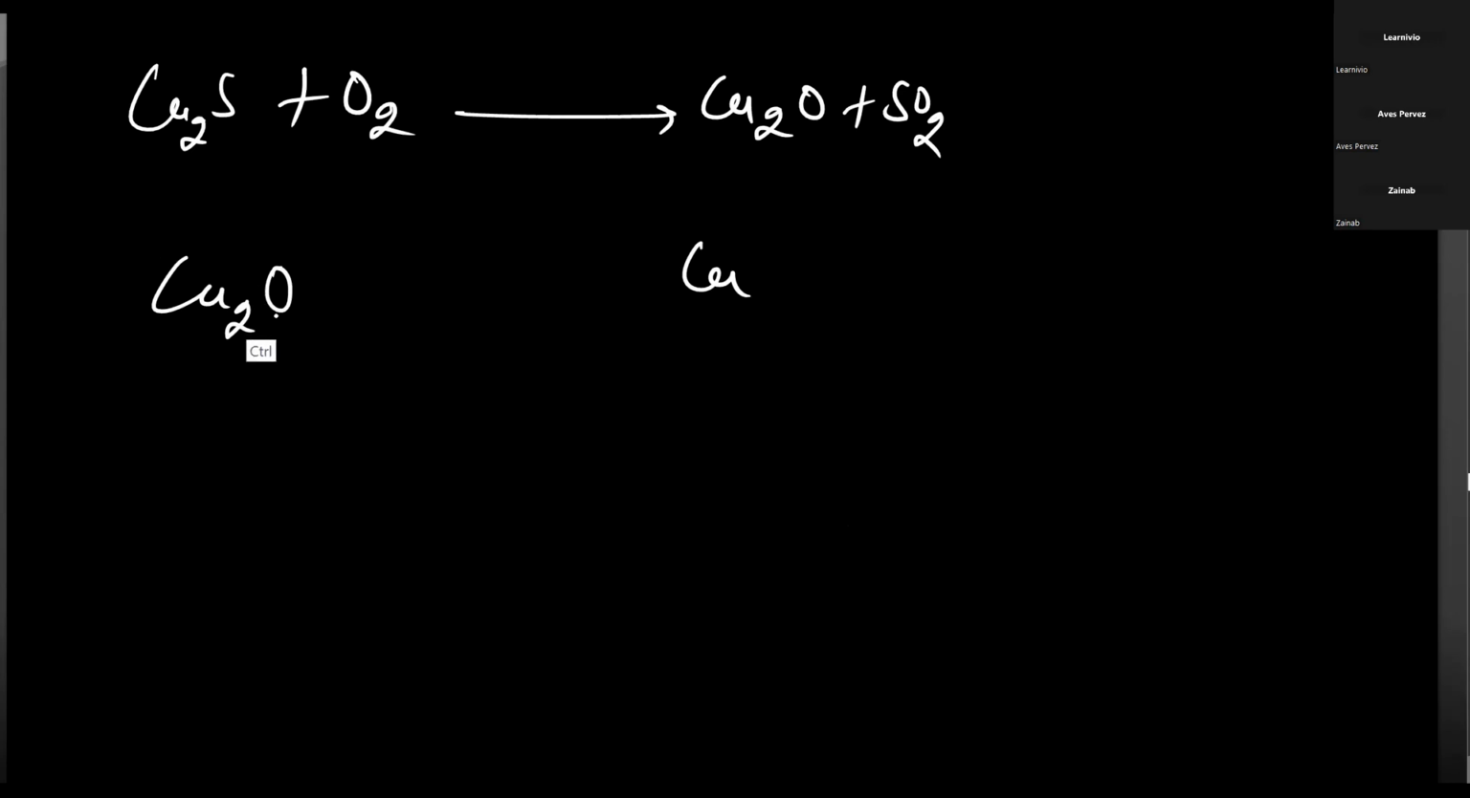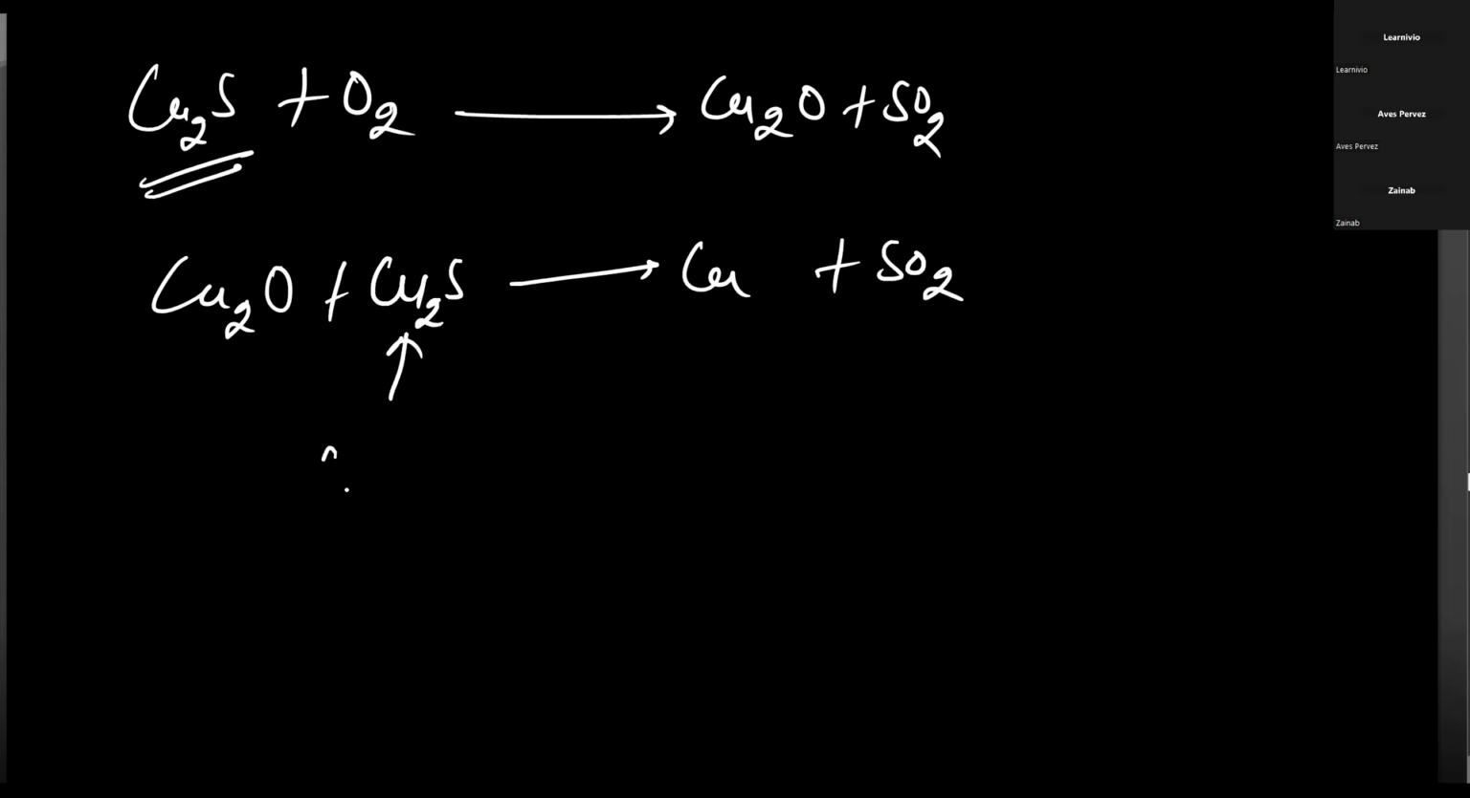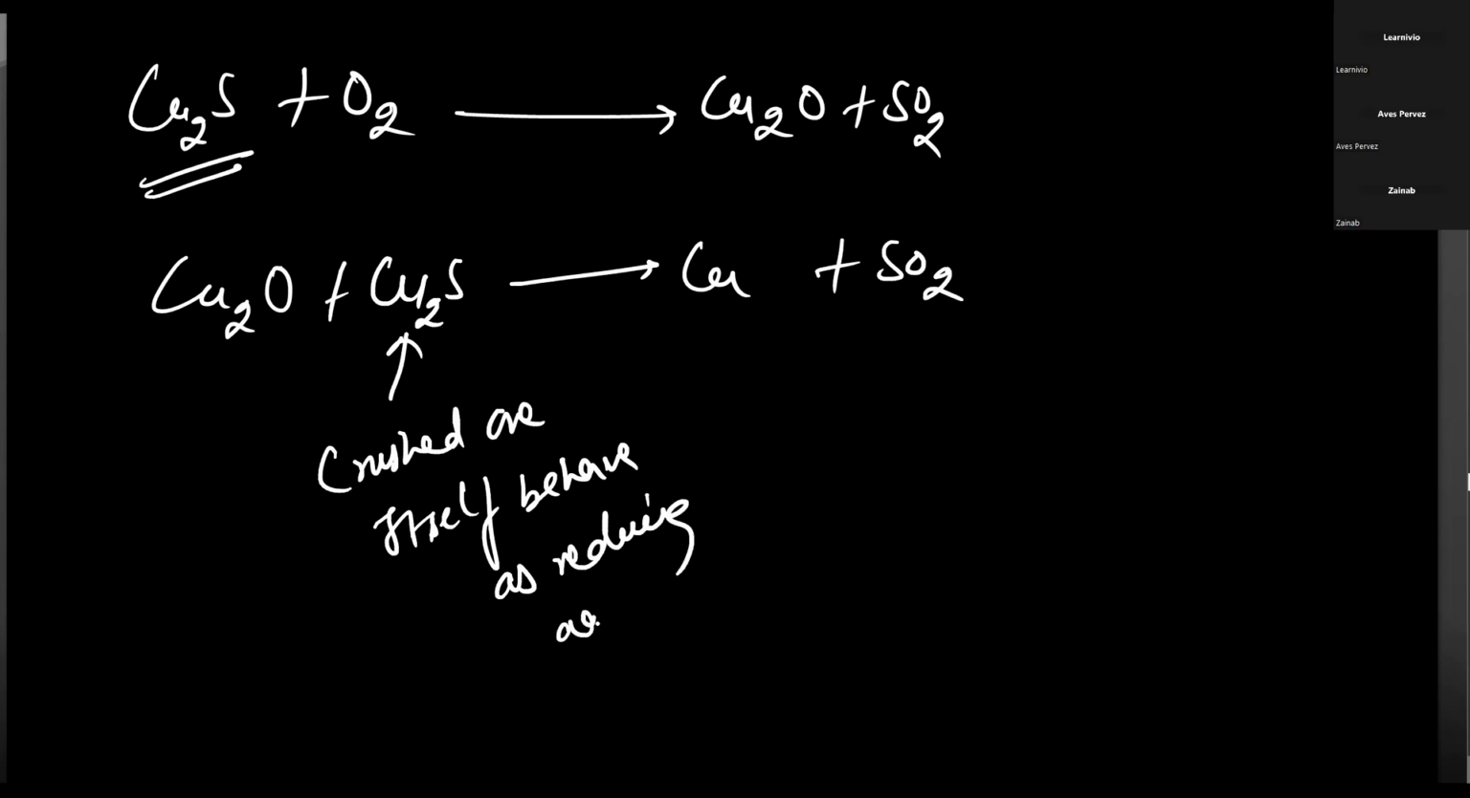But actually, here we use crushed ore. Crushed ore itself behaves as a reducing agent. Cu2S, when you heat it, behaves as a reducing agent. It will give you Cu plus SO2. So here we can say that crushed ore itself behaves as a reducing agent. You understood? Crushed ore itself behaves as a reducing agent. You understood? Yes, sir. Okay.